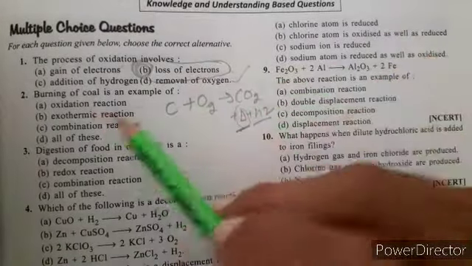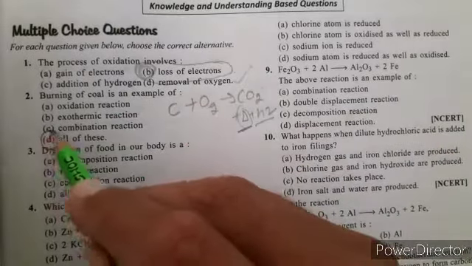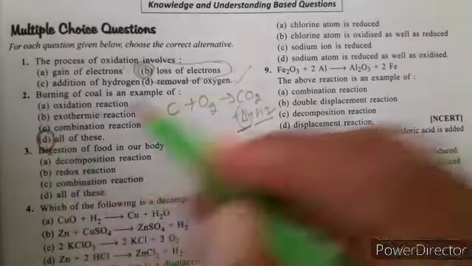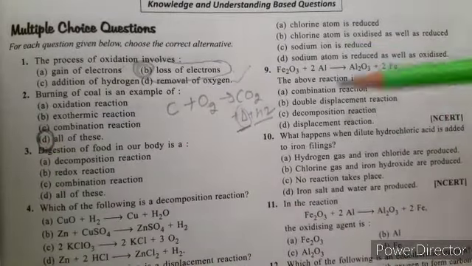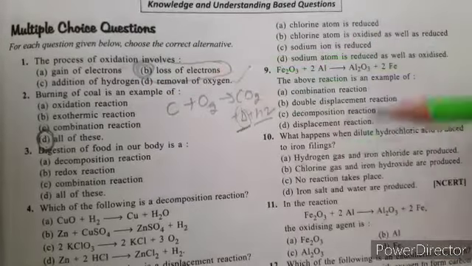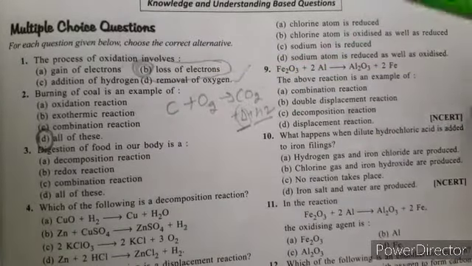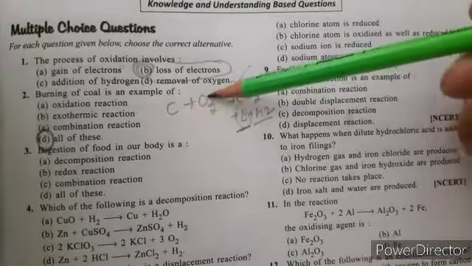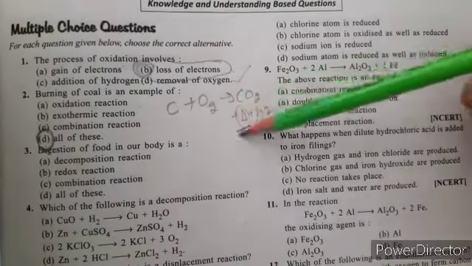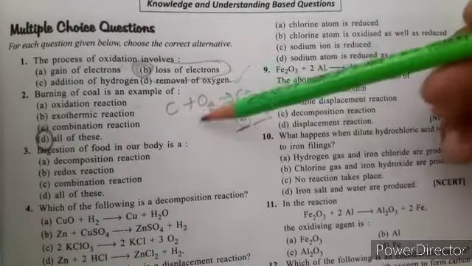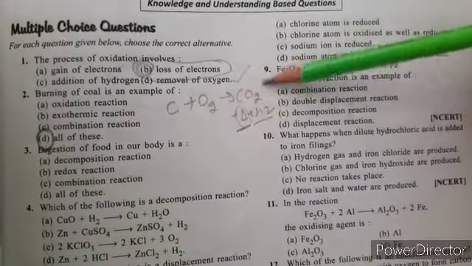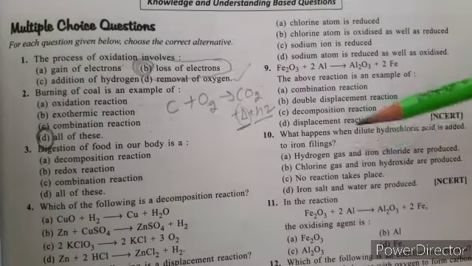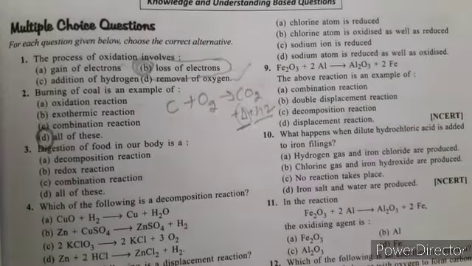So burning of coal is an example of all of these: oxidation, exothermic and combination reaction.